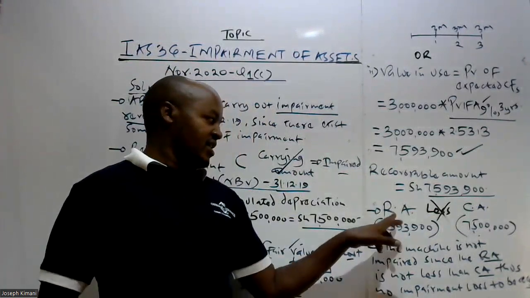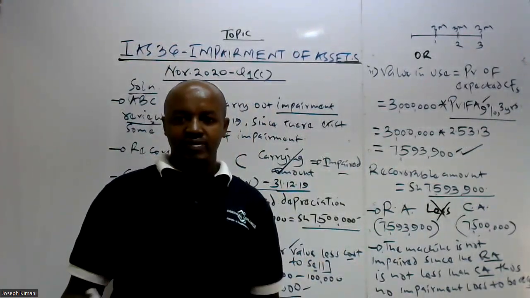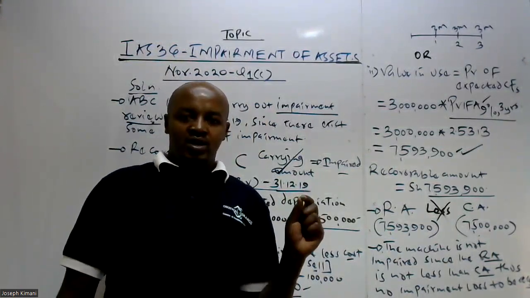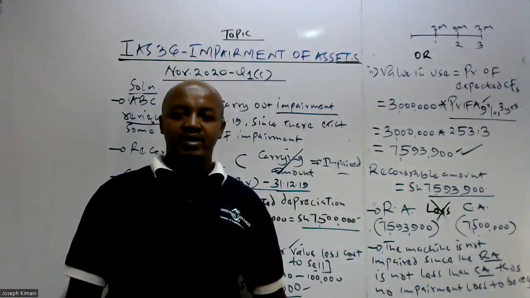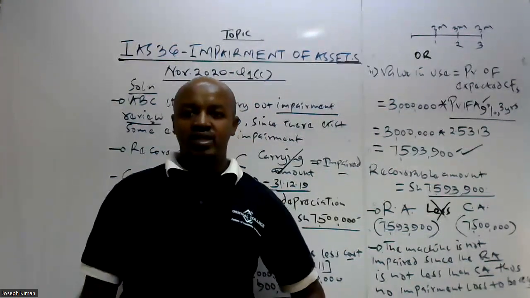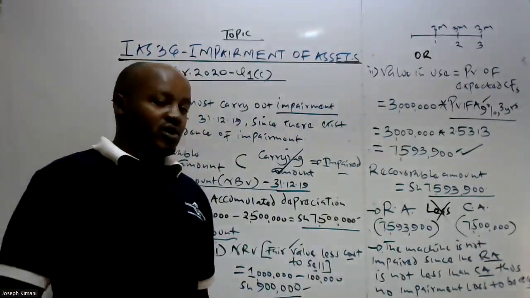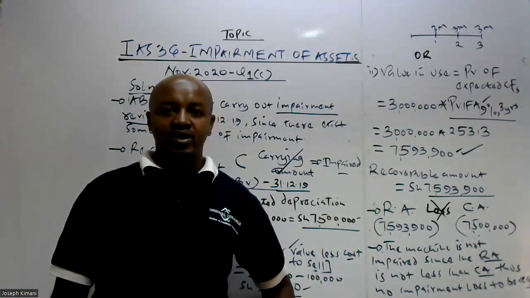If the recoverable amount is found to be less than the carrying amount, the asset will be deemed to be impaired, and the entity should proceed to determine the impairment loss. So that is all about that particular illustration question. We stop at that point.